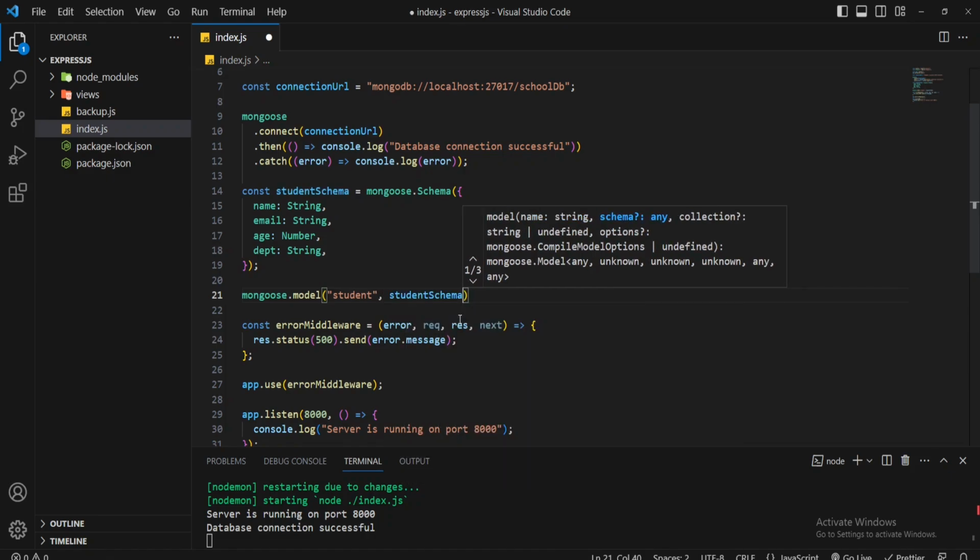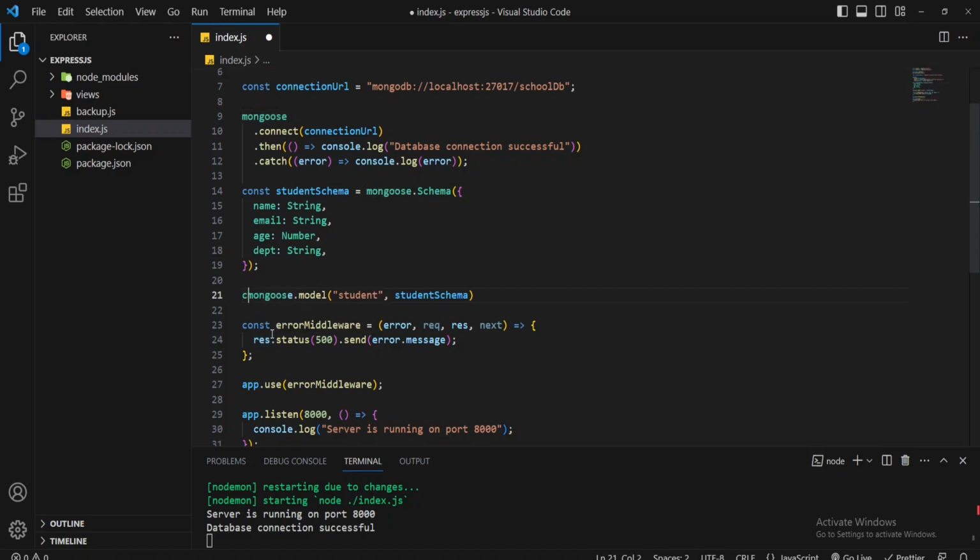This mongoose.model method returns a model, so let's store it in a variable. I'll set the model name Student equals mongoose.model, but it is capitalized as it's a convention. By this Student model, you can now add, update, delete or get data from the database. You can simply imagine it as a collection. By this collection, you can add student, update student, delete student and get student from the database.